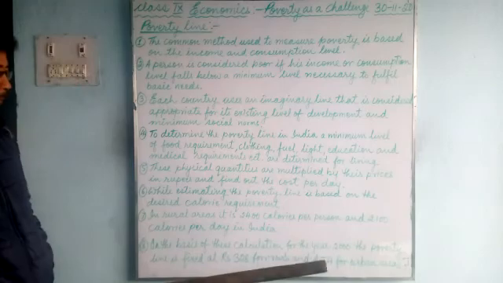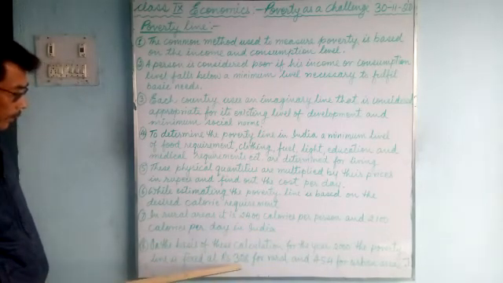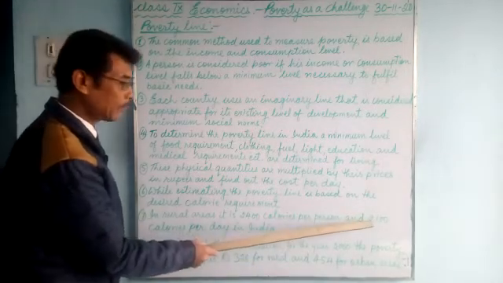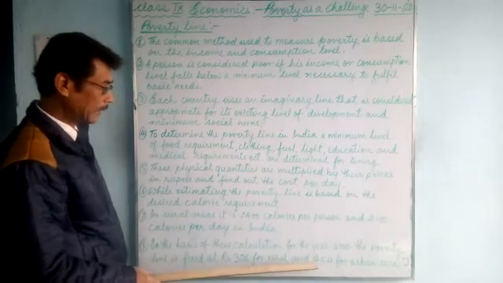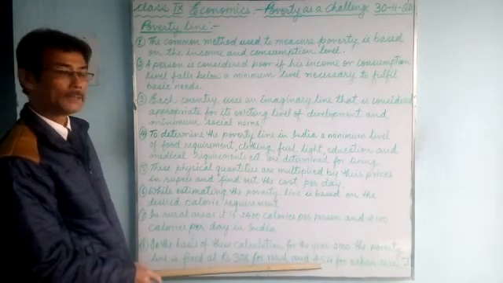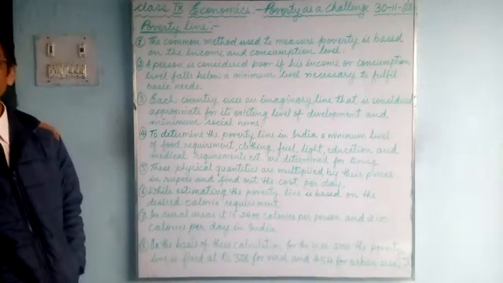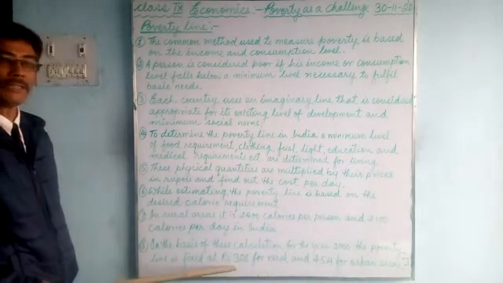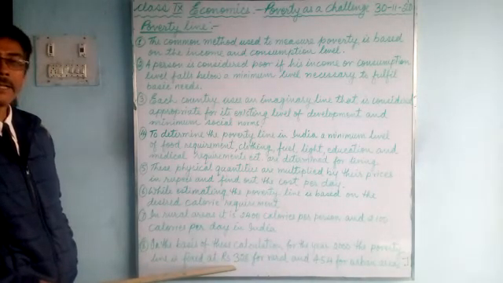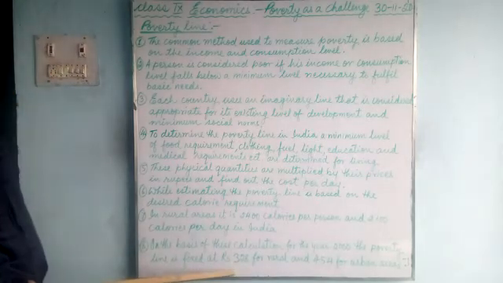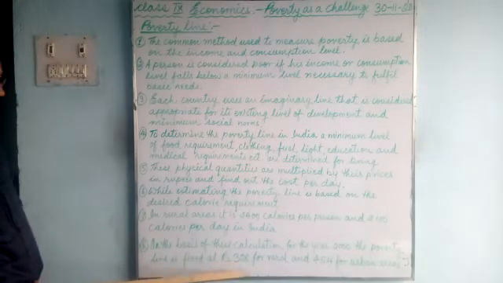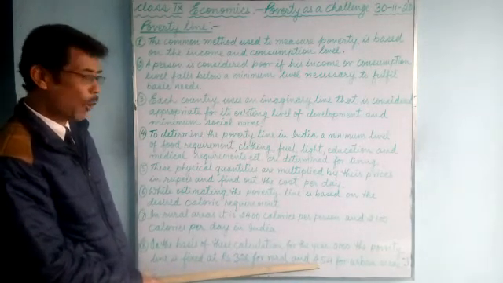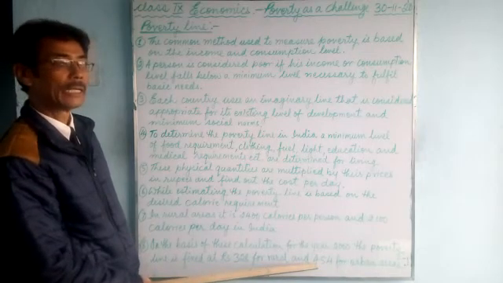Now here you may be surprised. Here the calorie requirement is less, but the amount they have to earn is more. Do you know why? Because in the urban areas everything has to be purchased and it is costly. But in the rural areas, most of the vegetables and food stuff they have in their own farm, so their requirement of rupees per day is less. In urban areas, the requirement of earning must be more because everything costs more.